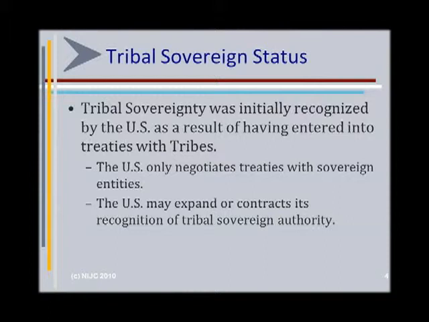The U.S. and the nations that predate the U.S., for example, England, Spain, etc., recognized the inherent tribal sovereignty, or the inherent sovereignty of tribes as nations, then entered into treaties with those tribes, creating a legal sovereign status, because the U.S. only negotiates treaties with sovereign entities. Now, the U.S. may expand or contract its recognition of tribal sovereign authority.